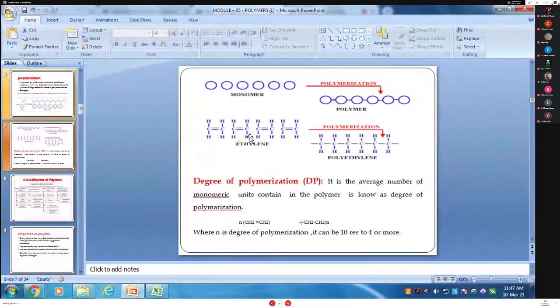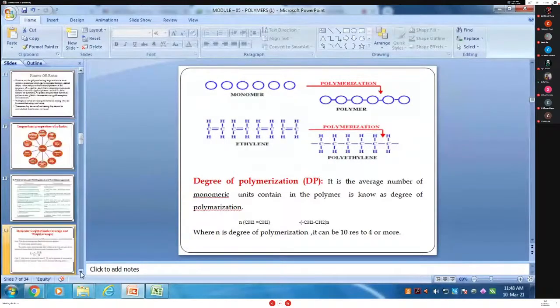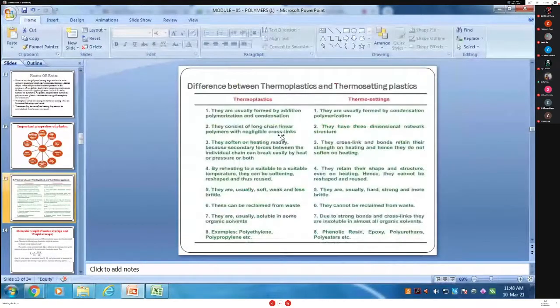See, the double bond is converted into a single bond when we apply heat and pressure. The ethylene molecule is converted into polyethylene. This is the monomer, this is the polymer. The small repeating unit of monomer is converted into the polymer, so it always forms a long chain of polymer.